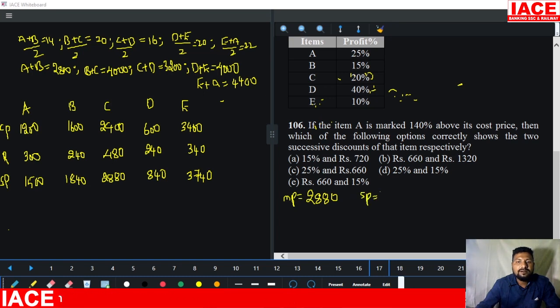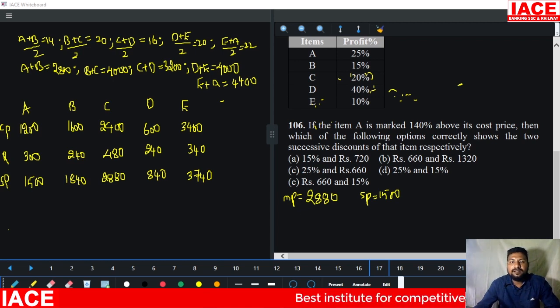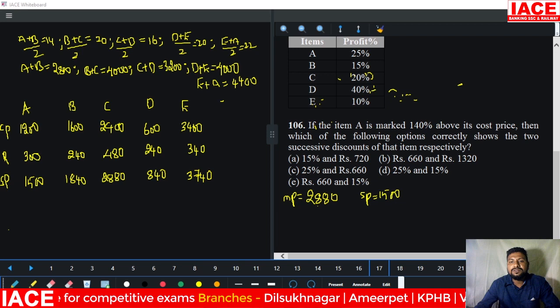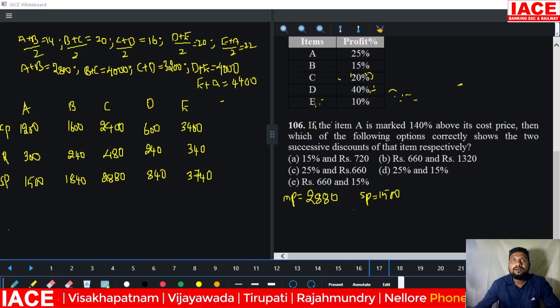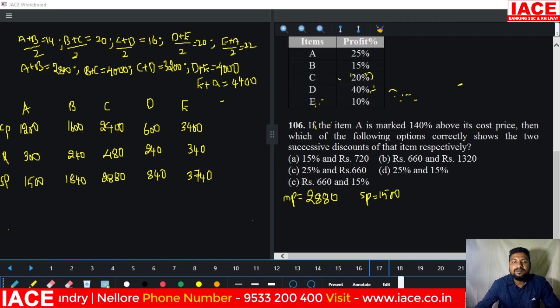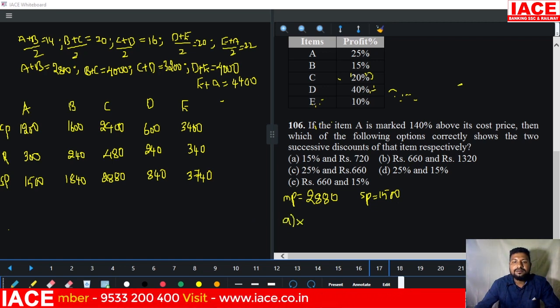Selling price is what? 1500. Okay. Then how much discount? Look, 15% discount applied now, you will get 288 and 144, which means almost 400 will be removed. 400 removed now, you will get 2480. From 2480, 700 removed, you will get 1700, but our answer is selling price 1500. That means option A is wrong. And go for the B option.